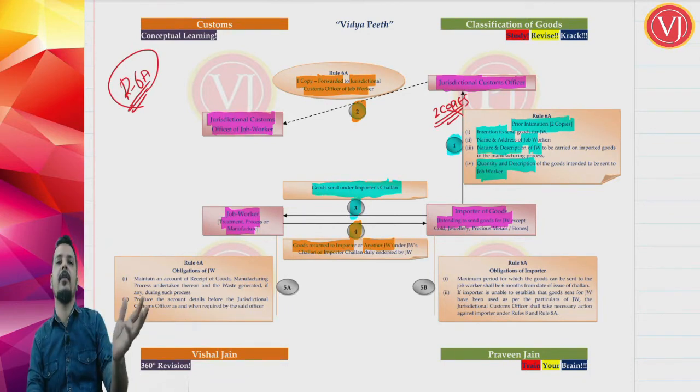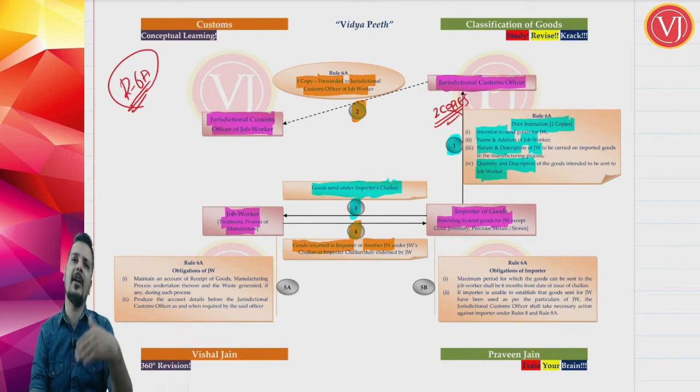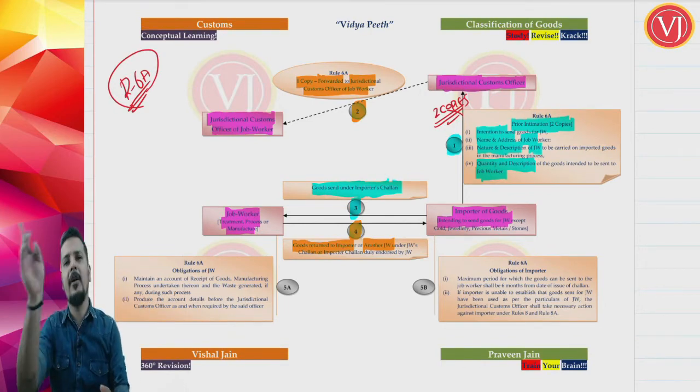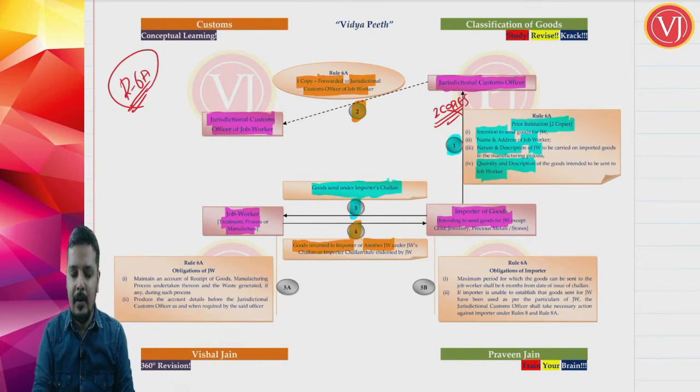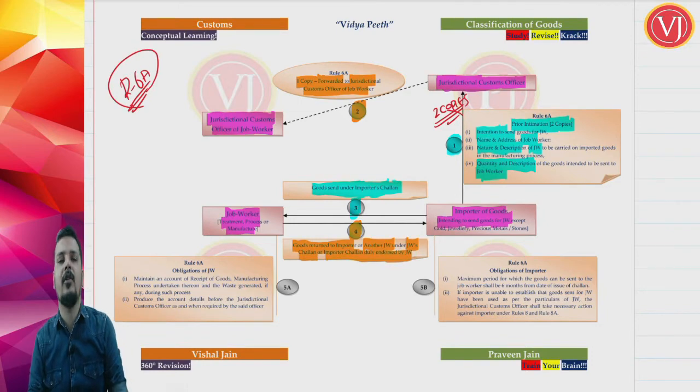So the job worker will either give back the goods to the importer, or give the goods to another job worker who will give them back to the importer. The challan will be either the job worker's challan or the importer's challan duly endorsed by the job worker.